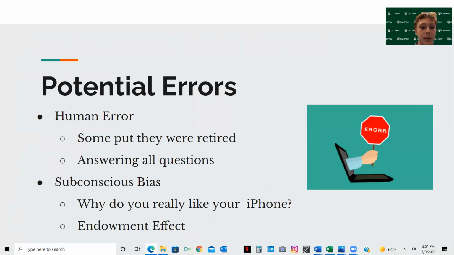Next slide. So, potential errors here, human errors. Some people put they were retired, even though nobody over the age of 30 took the survey. Not everybody answered all of the questions. We did not measure subconscious bias, such as the endowment effect, where people have a bias towards items that they already own. And most of all, a 17-year-old who's outside of our target segment took the survey. And lastly, 96.5% of the people that took our survey were iPhone users, and only 3.5% were Samsung users, which is a big issue considering that we were trying to get information about Samsung.